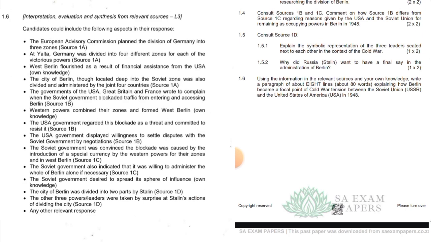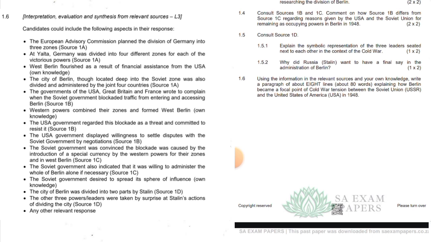The European Advisory Commission planned the division of Germany into 3 zones. At Yalta, Germany was divided into 4 different zones for each of the victorious powers. West Berlin flourished as a result of financial assistance from the USA. The city of Berlin, located deep in the Soviet zone, was also divided, administered jointly by the 4 countries.